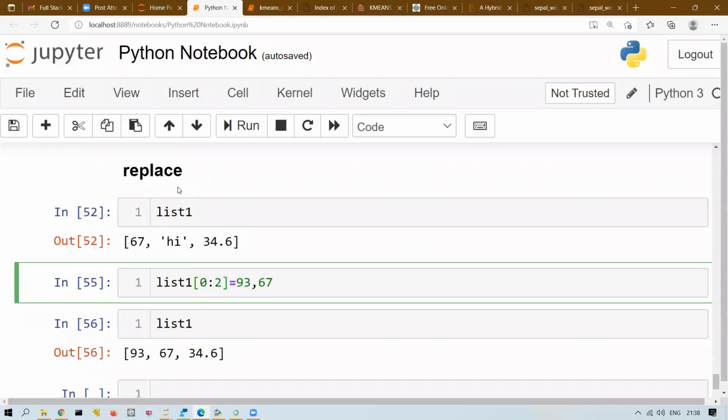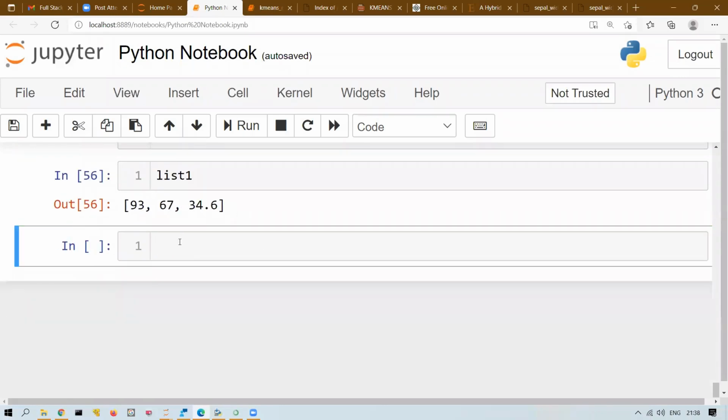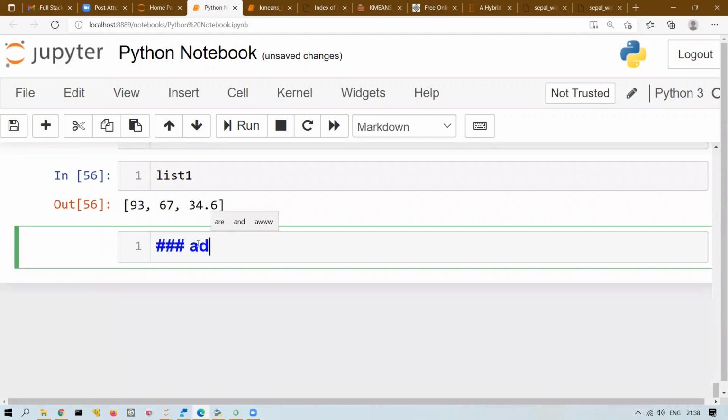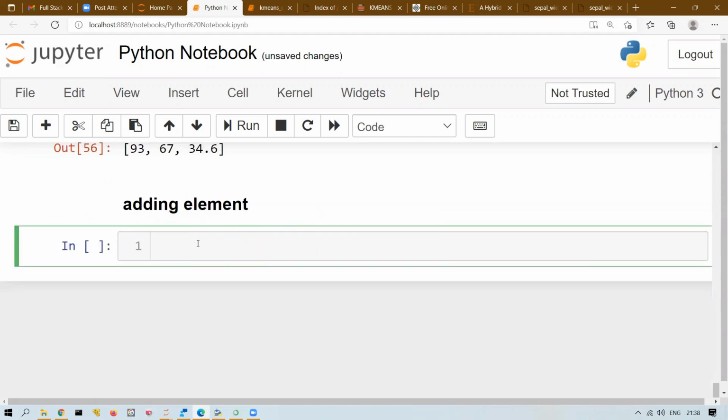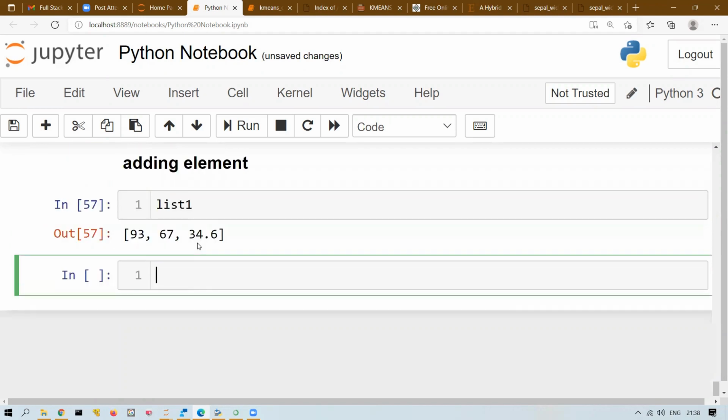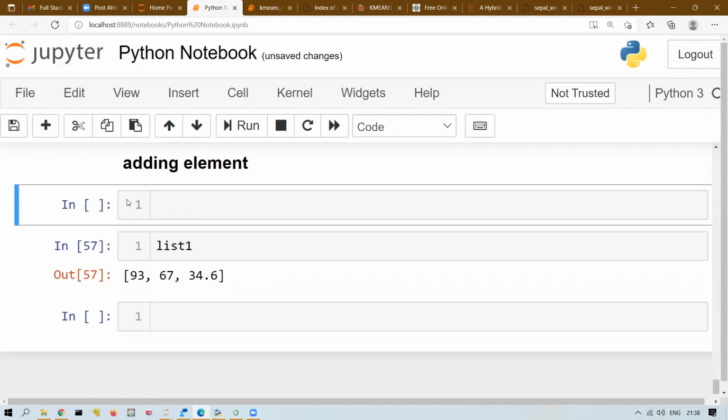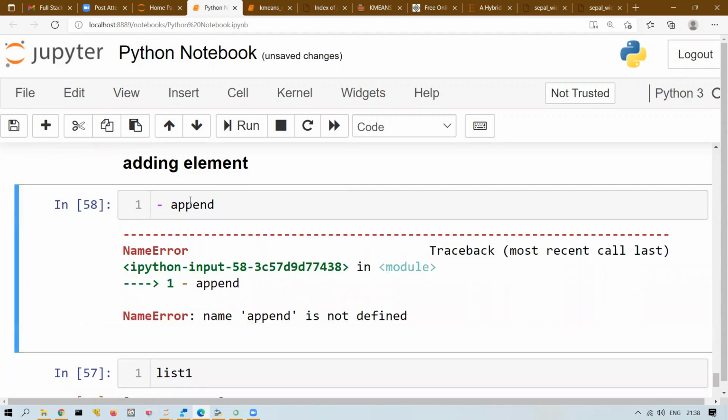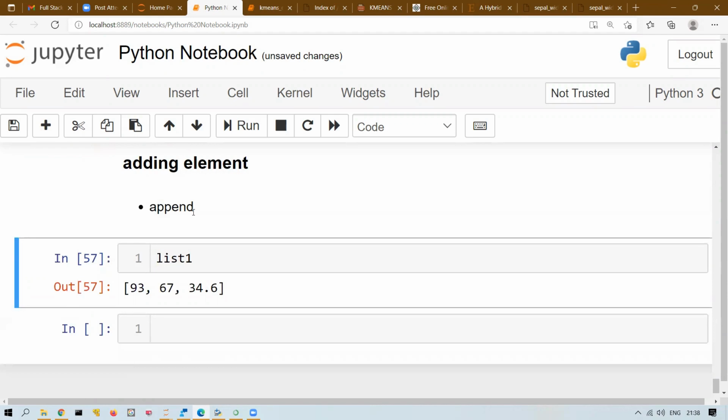Now insert or add. How to add an element to your list? So we have 3 functions for adding elements. This is my list 1. First is the append method. So there are 3 methods for adding. One by one we will discuss. The first method is called the append method.